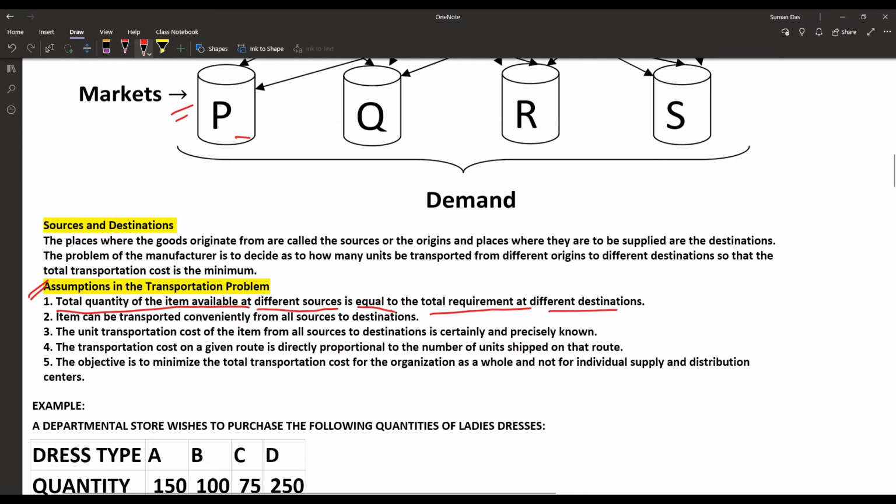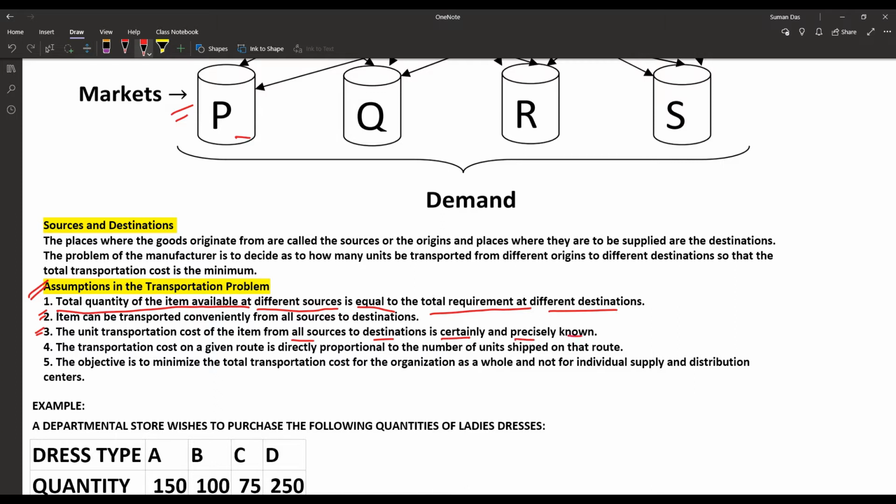The second one: already we have said the item can be transported conveniently from all sources to destinations. Third one, the unit transportation cost of the item from all sources to destinations is certainly and precisely known.